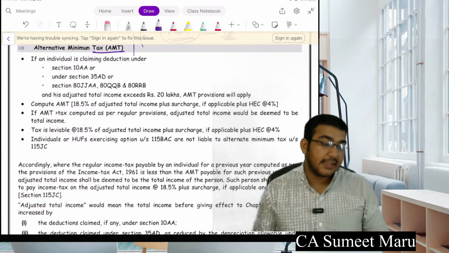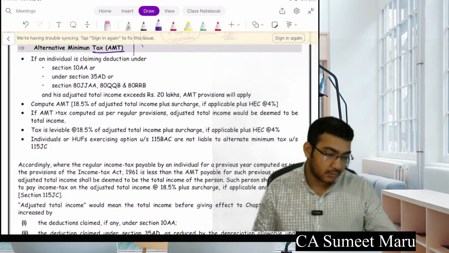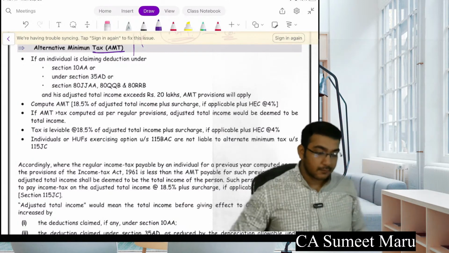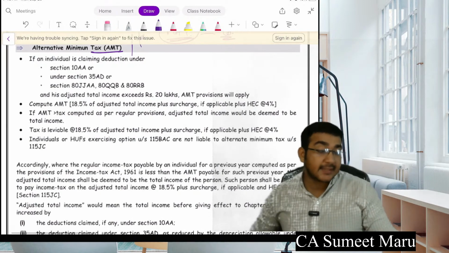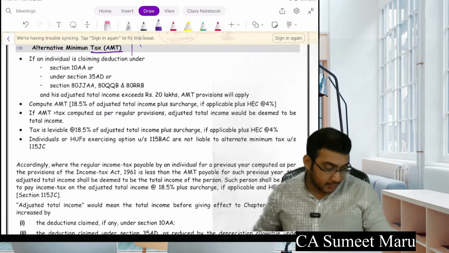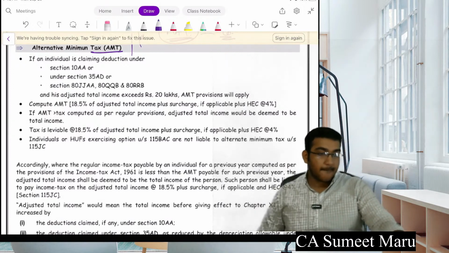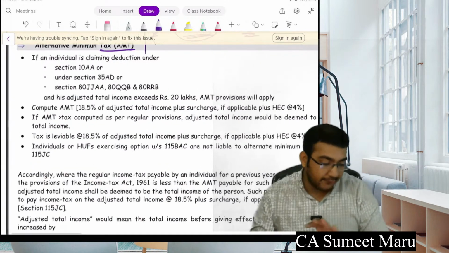Yes guys, have you done with the AMT or not? अरे बताओ मुझे, आप लोगों ने अल्टरनेटिव मिनिमम टैक्स किया है या नहीं किया है? Done? Okay, very good. Then I won't go in very much detail.